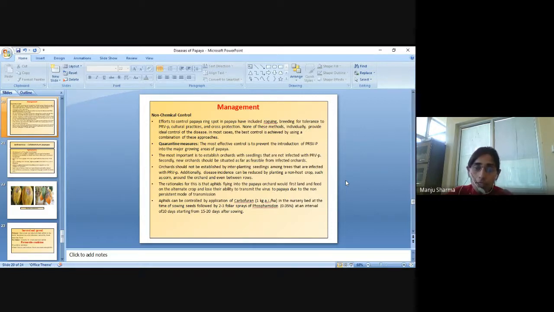The rationale for this is that aphids flying into the papaya orchard would first land and then feed on the alternate crop and lose their ability to transmit the virus to papaya due to the non-persistent mode of transmission.